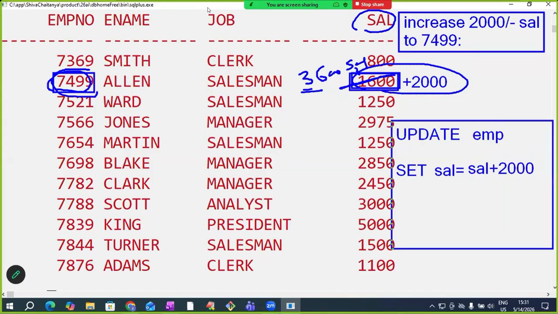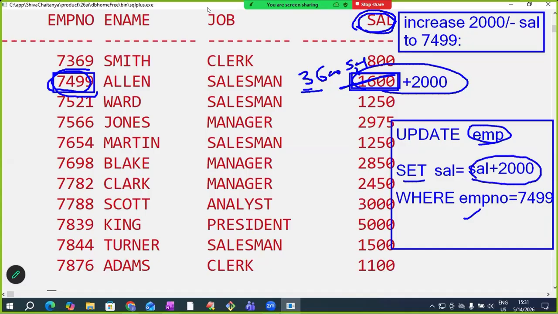If I write only this much, 2000 will be added for all employees. But we want to increase it for 7499 only. So write where employee number equals 7499. That's it, very easy. Update, in which table? EMP. Set, which column value do we want to modify? Salary. What's the new value? Current salary plus 2000. Which rows do we want to modify? Employee number equals 7499. This is the way of using update.